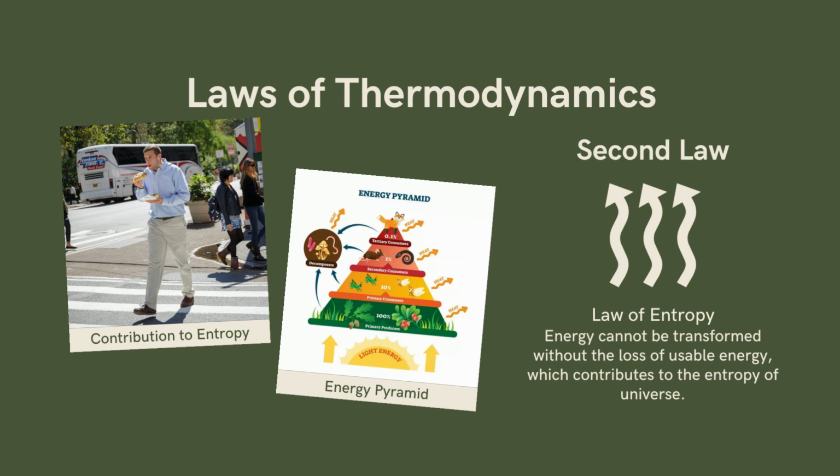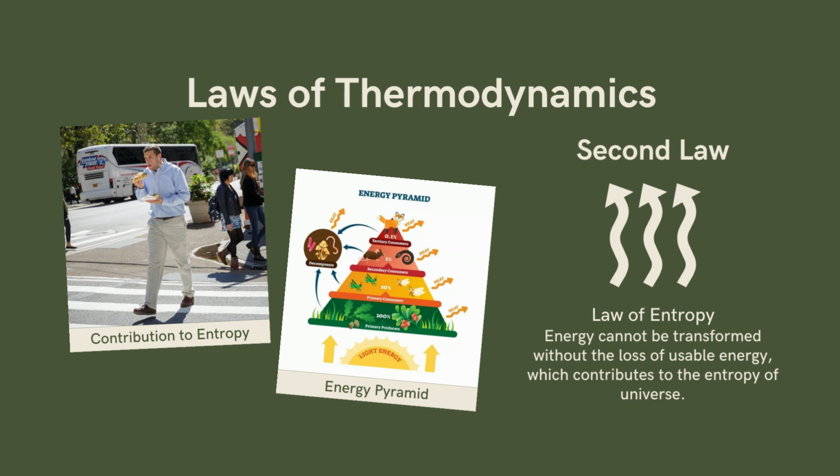So when we transform energy, it is not all the time that from the original energy, we will transform it 100% to the next form of energy. It is not like that. When we are converting an energy into useful energy, some of the energy is also being converted into useless energy. And this useless energy contributes to the entropy, or the randomness or disorder, of the universe.